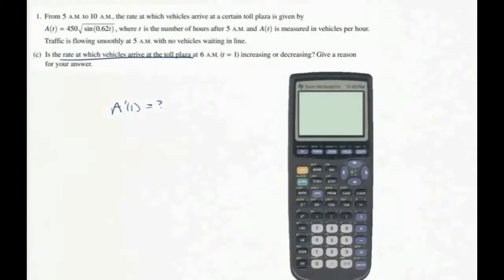This expression is easy to evaluate using your calculator. Remember from part B that we have the function A of t stored in y1. So this time we're going to go back to math, and instead of fnInt, we're going to do nDeriv of y1, define your variable, and evaluate at 1. And it's 148.9. So A prime of 1 is 148.9.